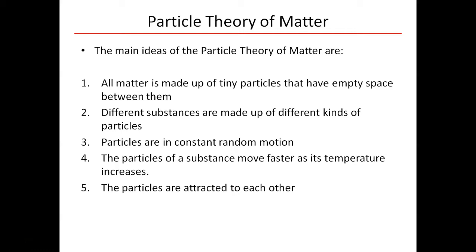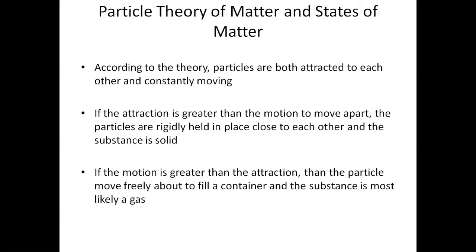Now we can use our particle theory of matter to understand the state that matter is in and the relationship between states. For example, if I have particles that are not moving very much and they have really high attractions to each other, then the particles will be held close to each other and it's going to be a solid, with a rigid and defined shape.